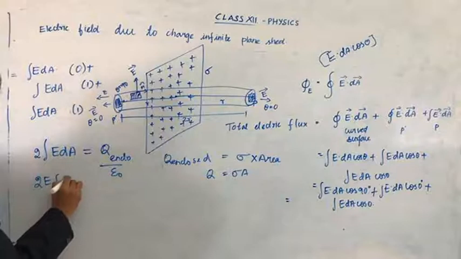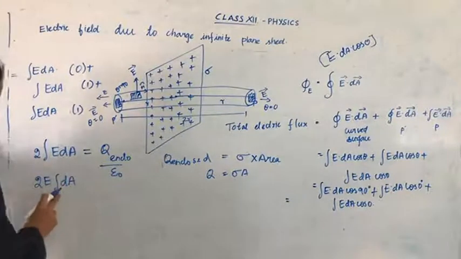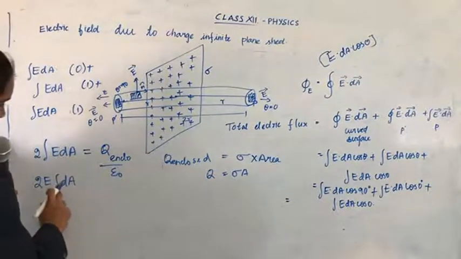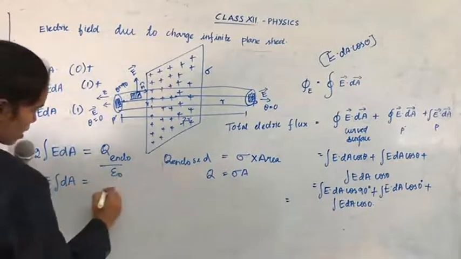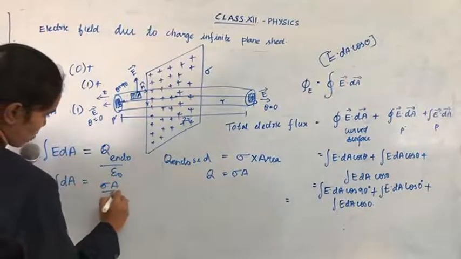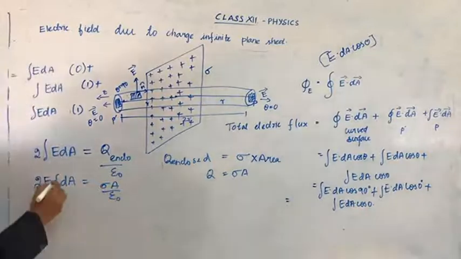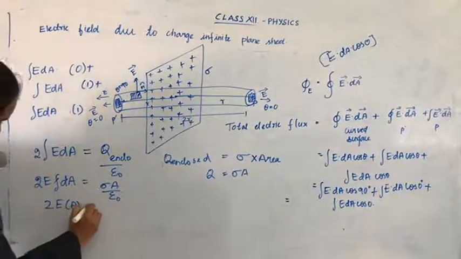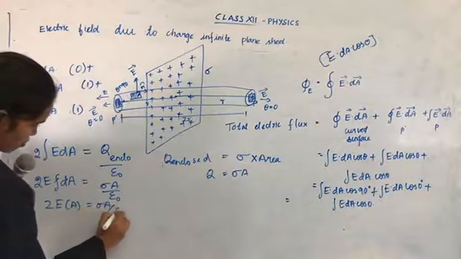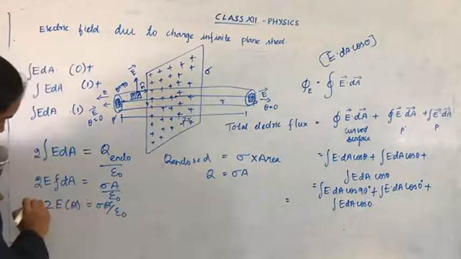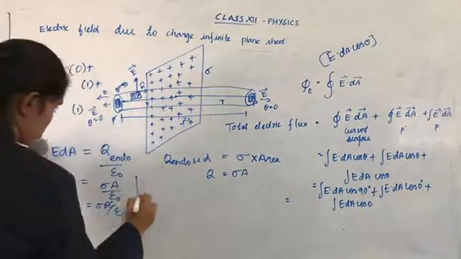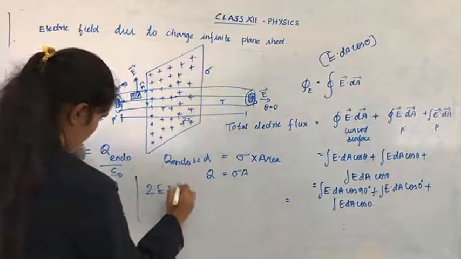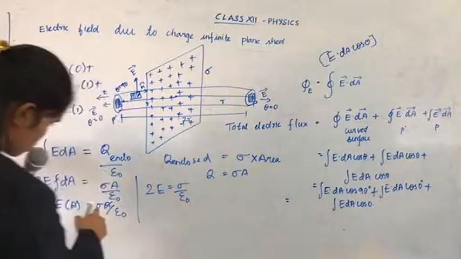Here the area dA. So integration and area cancels. What happened? It becomes A. Apply here sigma A by epsilon 0. This both cancels now. So 2E A equal to sigma A by epsilon 0. This A and this A get cancelled. Now 2E equal to sigma by epsilon 0.